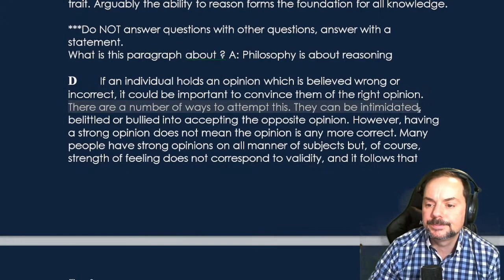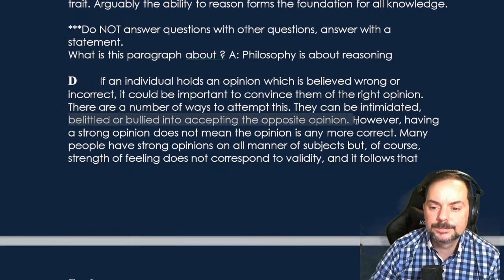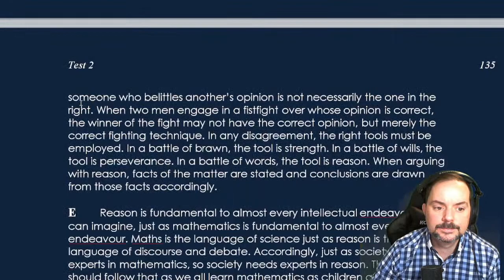They can be intimidated, belittled, or bullied into accepting the opposite opinion. However, having a strong opinion does not mean the opinion is any more correct. Many people have strong opinions on all manner of subjects, but of course strength of feeling does not correspond to validity, and it follows that someone who belittles another's opinion is not necessarily the one in the right.